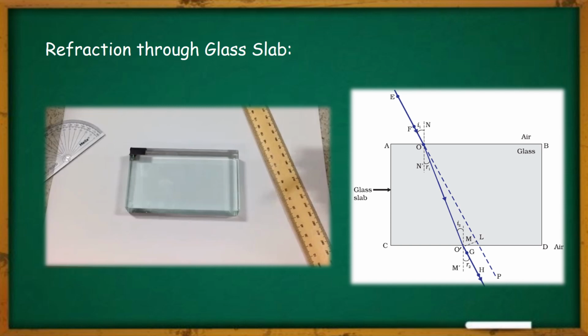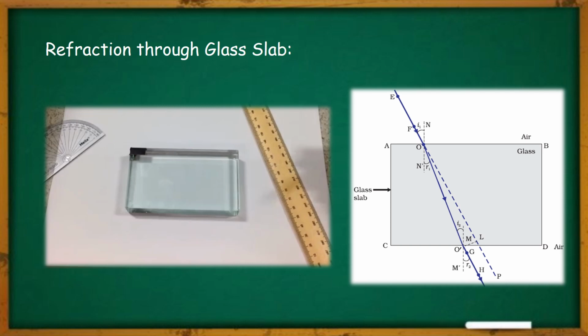Next we can see the refraction of light rays through a glass slab. As you can see in this diagram, a glass slab is present through which we can show the refraction of light. The point to note here is that whenever you pass a ray of light through a glass slab, refraction happens two times. How? When the light ray enters from the air medium to the glass medium, bending happens once. Again, when the ray of light comes out of the glass slab, bending happens another time. So refraction happens twice here.